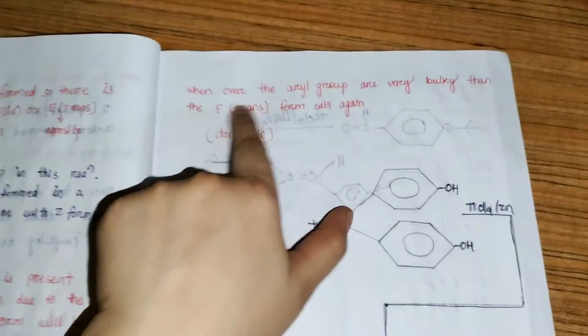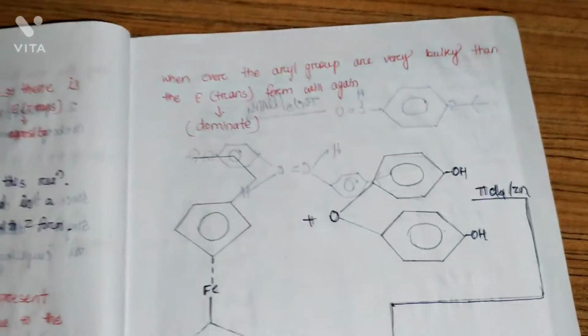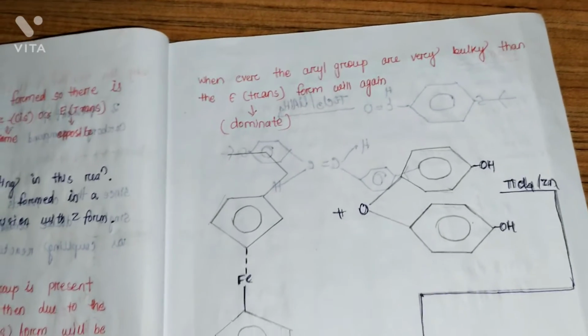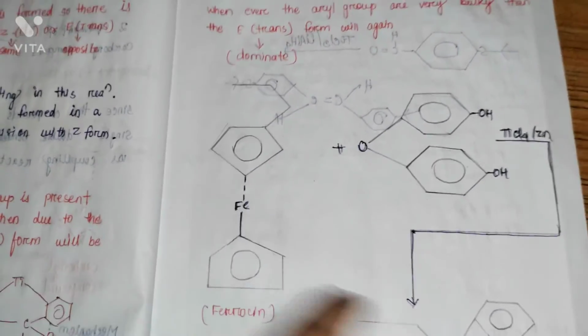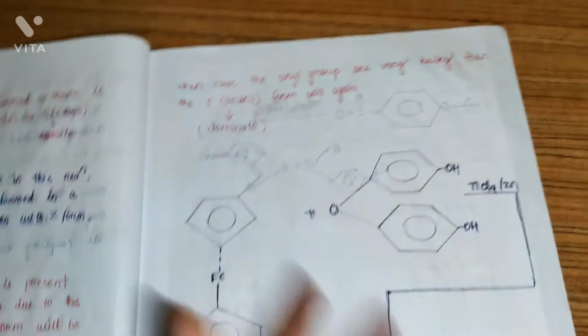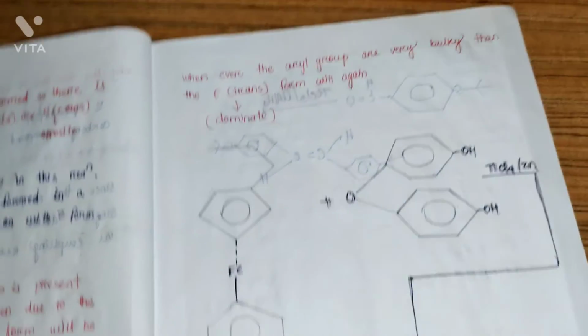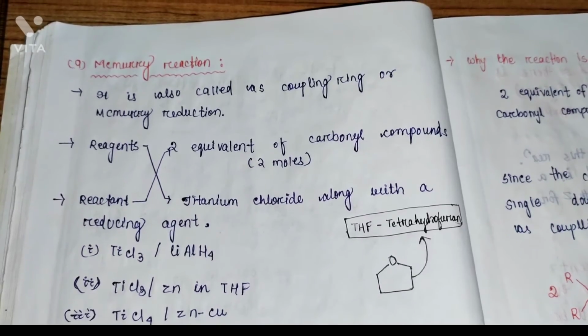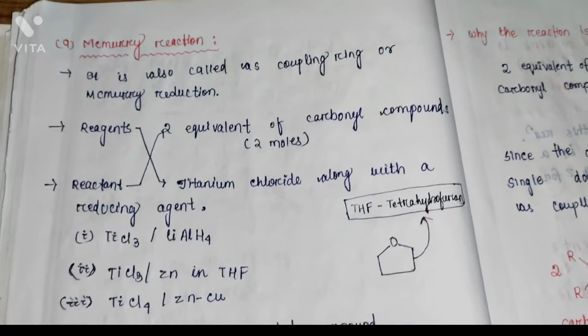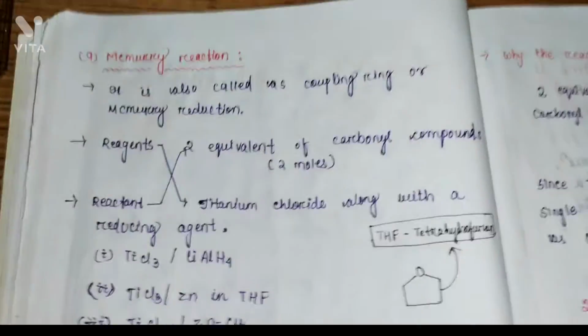And whenever the aryl groups are very bulky, then the E form will again dominate. Here there are 2 aryl groups and here also 2 aryl groups, so the E form will again dominate. So here the McMurry reaction ends.